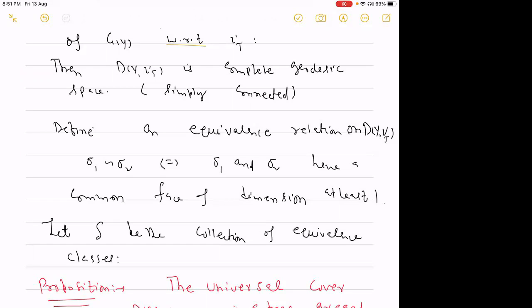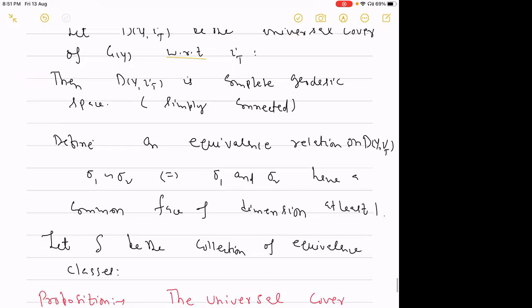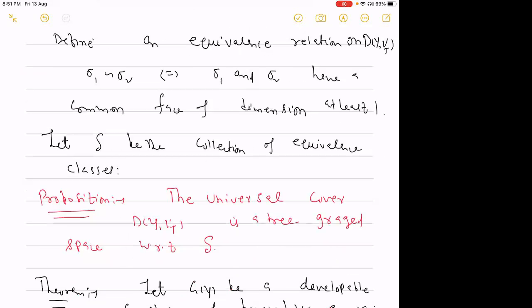So either they have only one vertex in their intersection, or they will have an edge. Whenever they have an edge in their intersection, they will be in the same equivalence class. By this equivalence relation, let us denote the collection of equivalence classes, and with these equivalence classes we managed to prove that the universal cover of this complex of groups Gy is nothing but a tree-graded space with respect to this collection of equivalence classes.